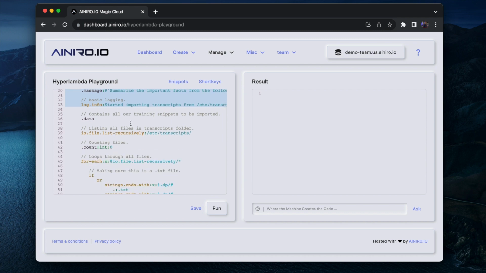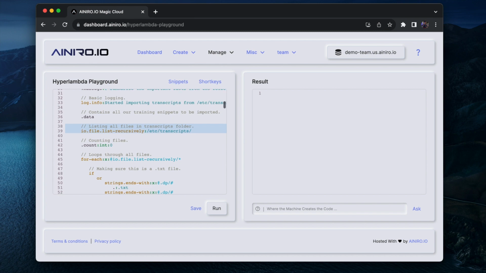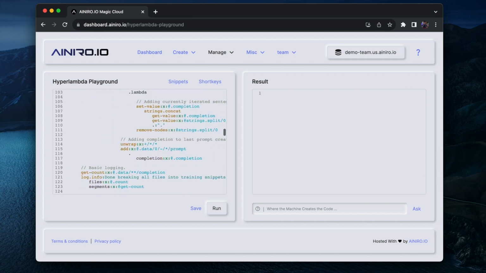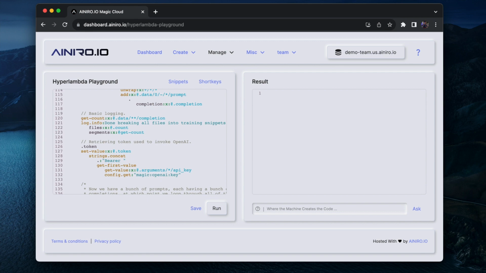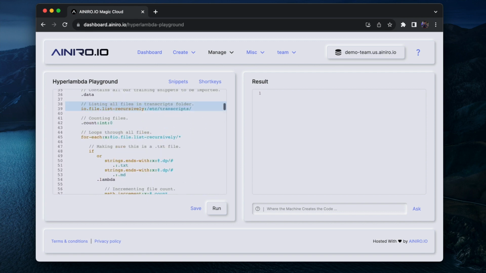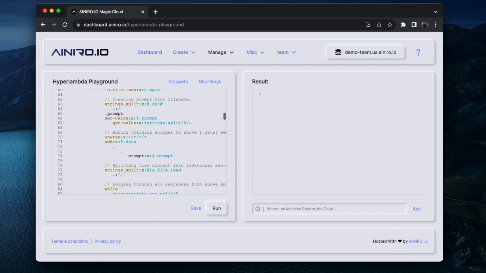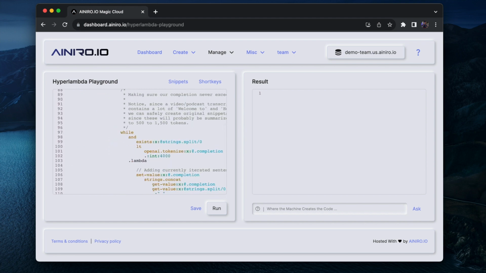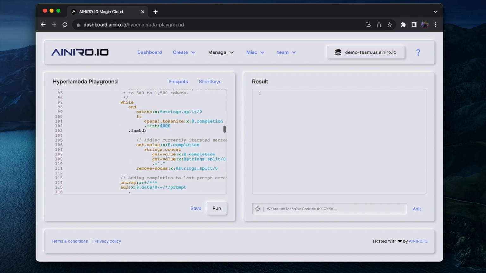And then it's logging, then it's listing all the files inside of my transcripts folder, and then it's iterating through each of these files. So it's chopping up the files into a maximum of, let's see, I think it's 4,000 context tokens or something. Yeah, 4,000 tokens. And then it creates multiple training snippets out of each individual file, depending upon the size of the file.